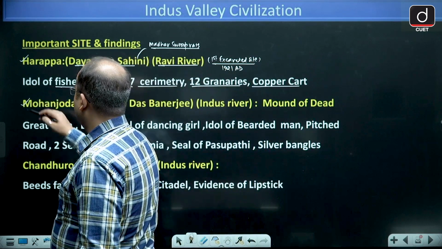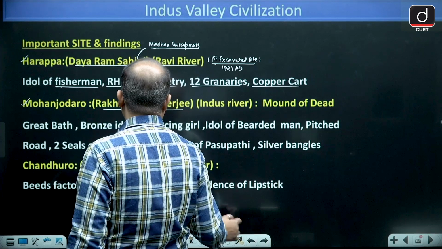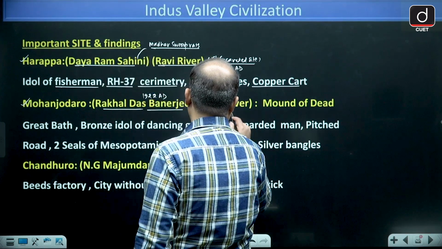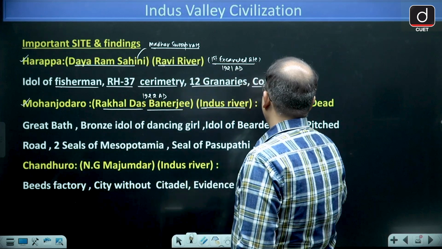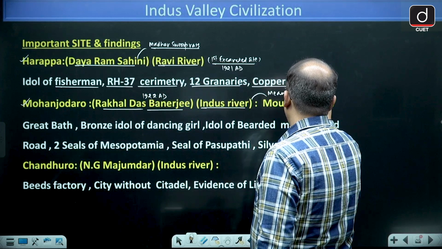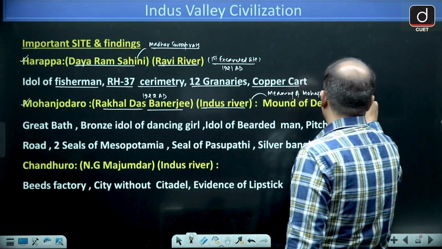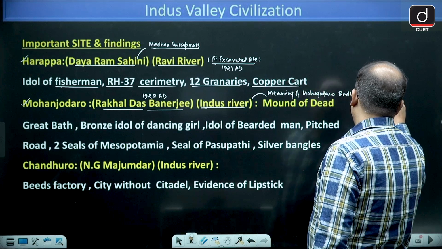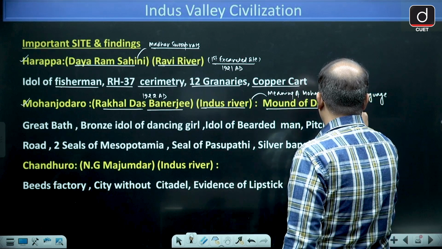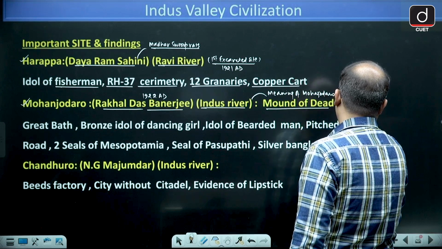Next we have Mohenjo-daro. Mohenjo-daro was discovered by Rakhaldas Banerjee in the year 1922, on the river Indus. The meaning of Mohenjo-daro in Sindhi language is mound of the dead, that is called Mritakon ka Tila.